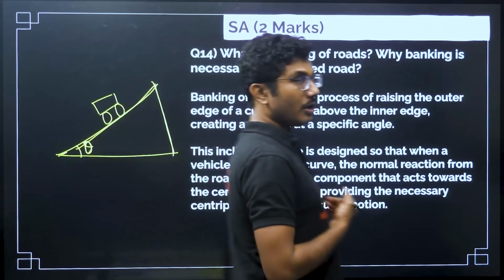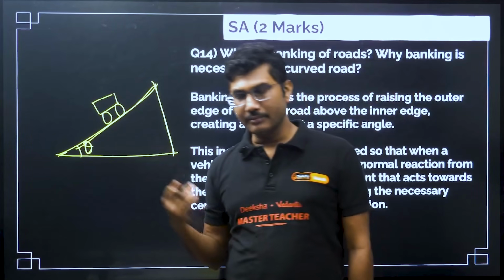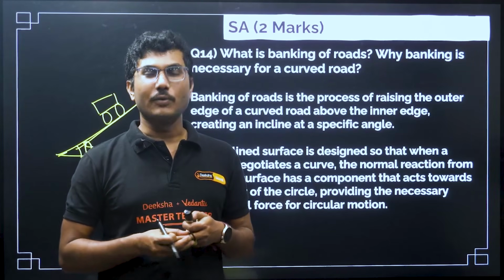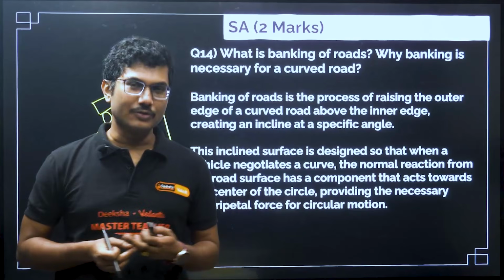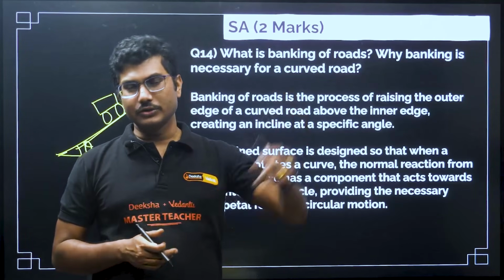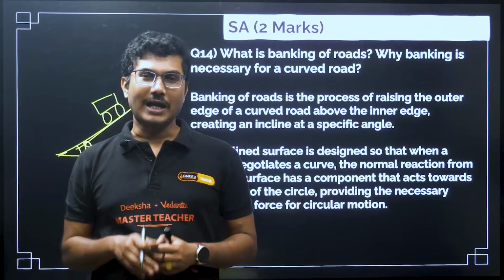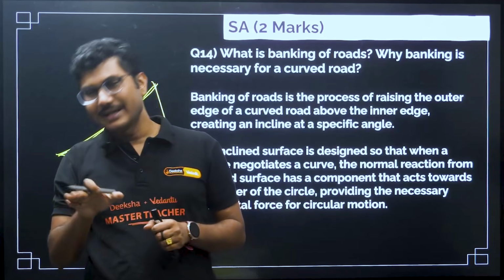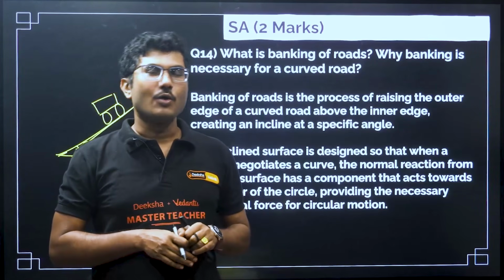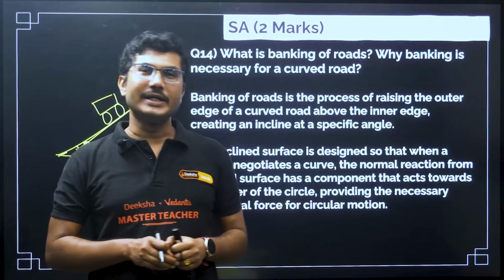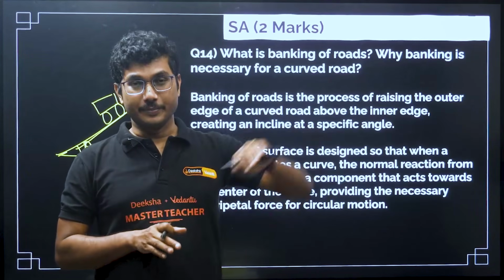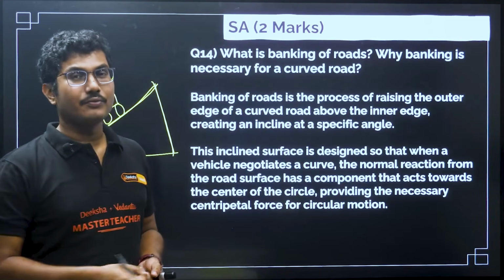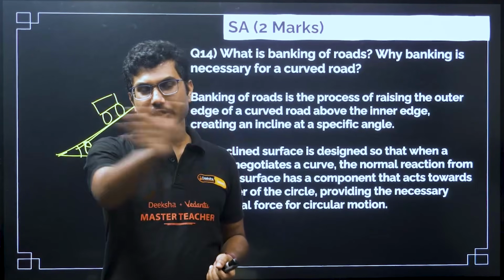Now, some of you may have watched this, some of you may not. If you are a Formula 1 driving fan or MotoGP fan, you will see that the roads on which those drivers drive are very curvy, and on the curves the side on which they take the turn is slightly lower and the other side is slightly higher. Why is it so? Because when they take the turn at high speed, there is a chance of skidding. To prevent that, the banking provides a centripetal force, and that helps the car to negotiate that curve at high speed.